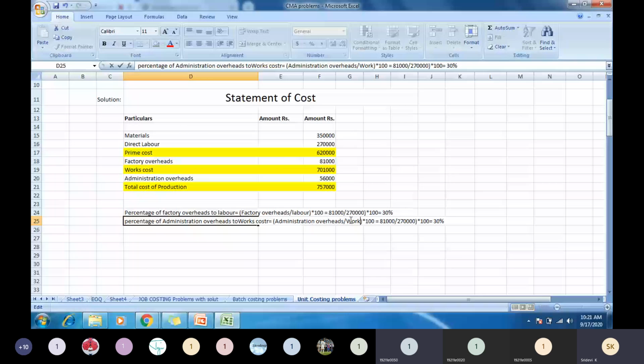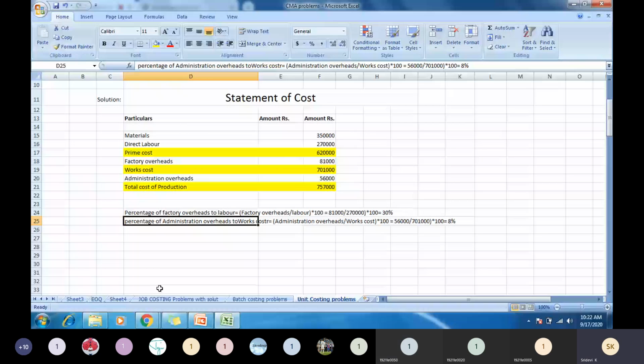What is the administrative amount that we got here? It is 56,000. So 56,000 divided by works cost, 7 lakhs 1,000. It comes to 7.9, so round it off to 8%. We got the percentages, how it should be calculated.